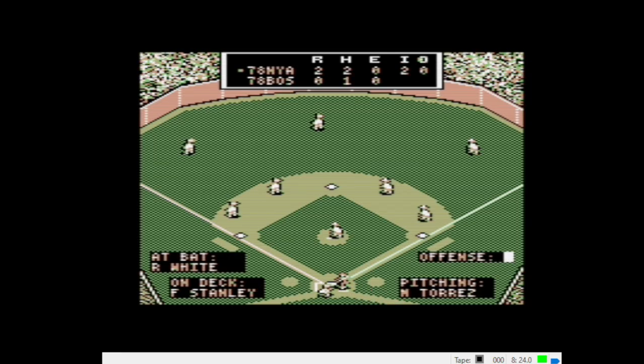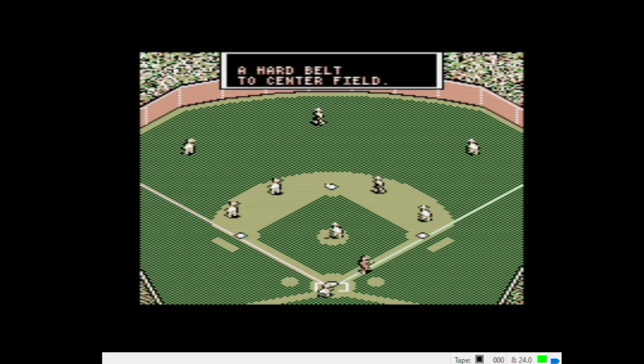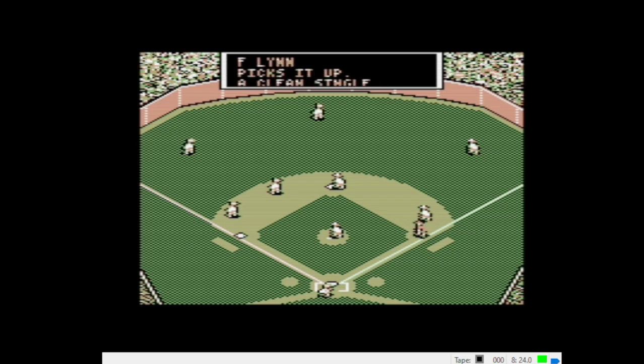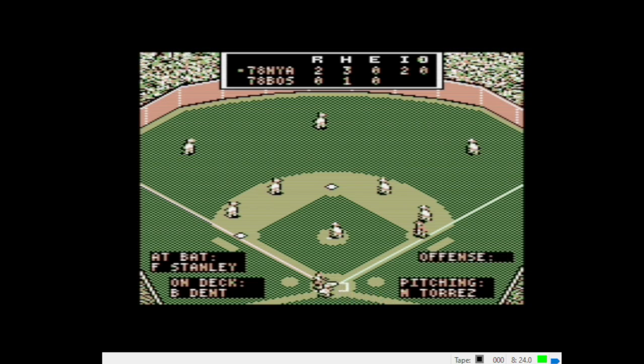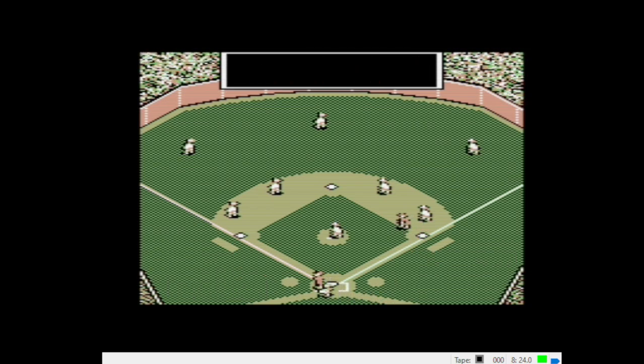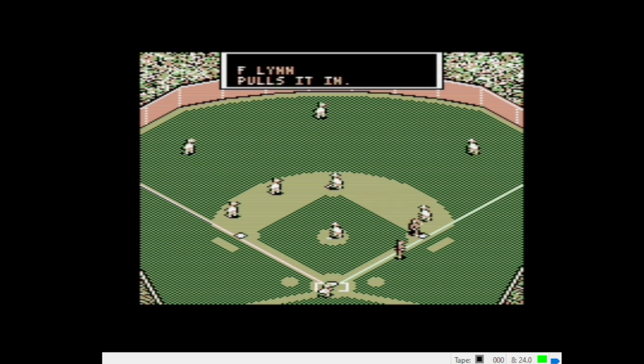Roy White, the batter. We're going to swing away. 2-0 change. Hard belt to center field, and that's going to drop in there for a base hit. Fred Lynn picks it up. Clean single for Roy White. And here's Fred Chicken Stanley. Swinging away. There's a routine fly to center. And Lynn pulls it in.